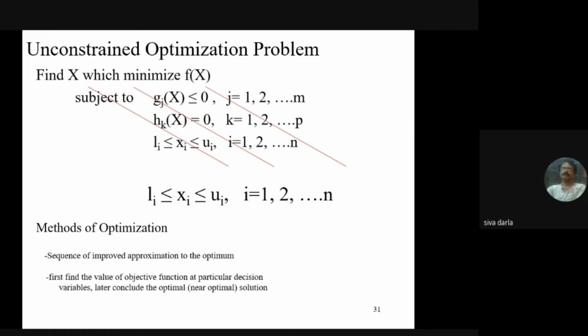So in that case, first find the value of the objective function at particular decision variables, then conclude the optimal or near-optimum solutions. That is the basic concept of sequentially finding the solutions of the problems. You may have a particular value of the variables, or you say a point. At that point, you find the objective function. Then we compare it with the objective function value at some other point, and try to reach the optimal or near-optimum solution in the domain.